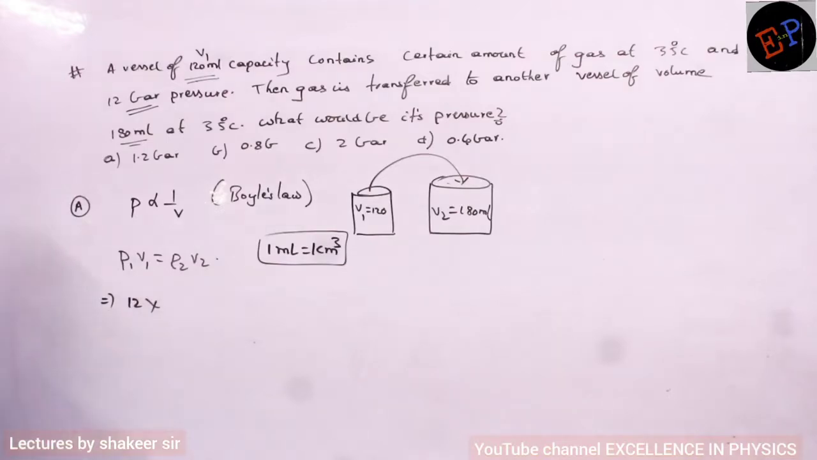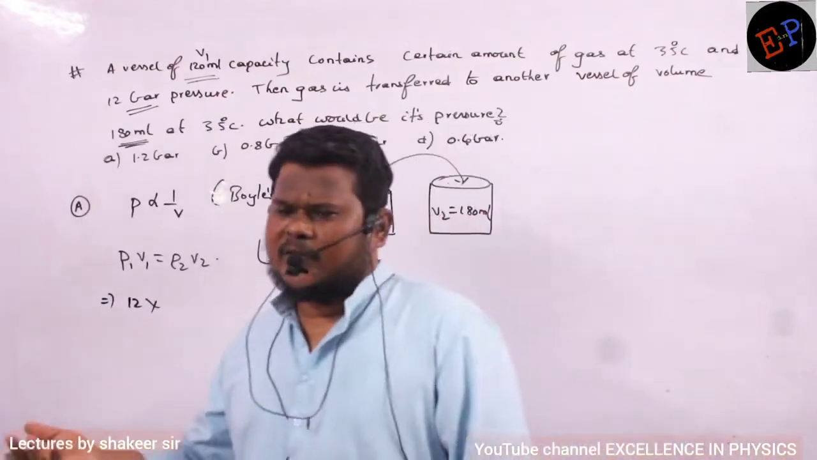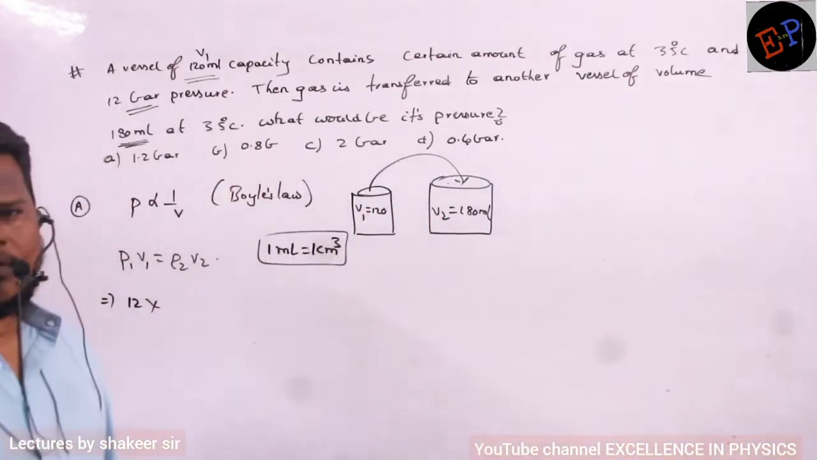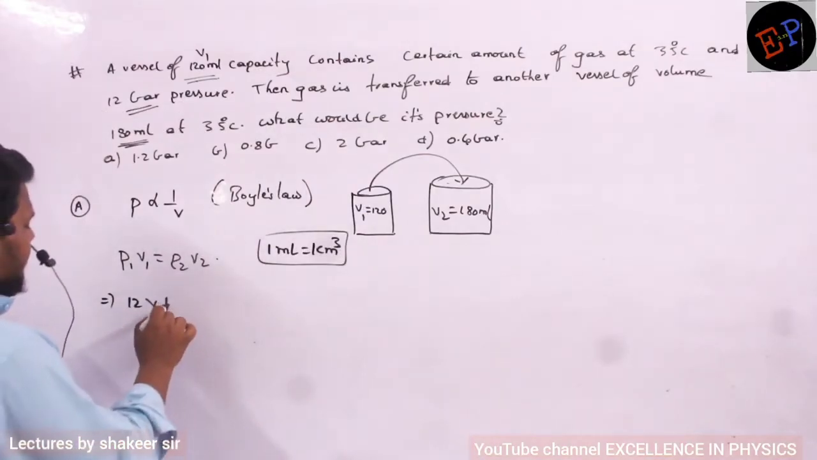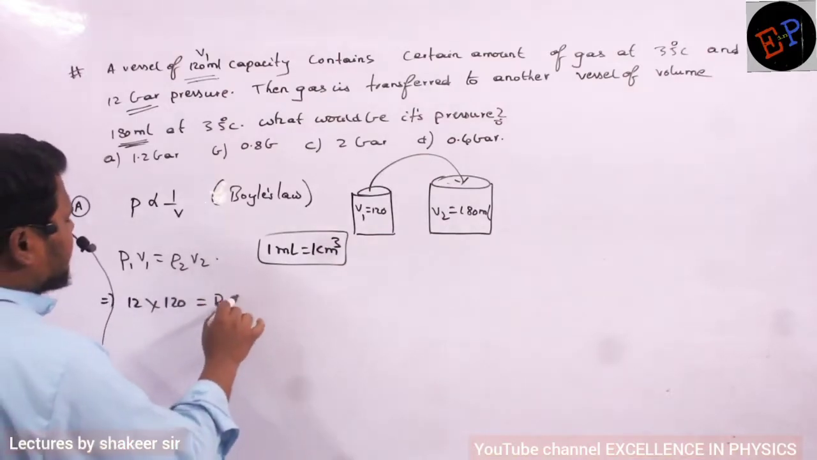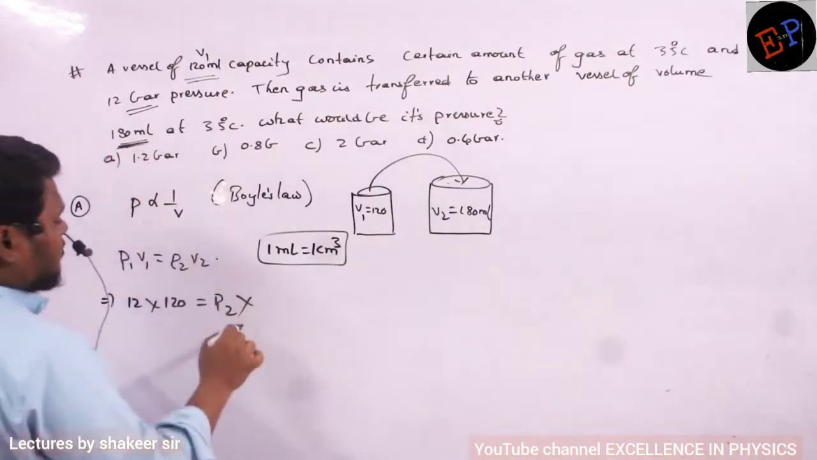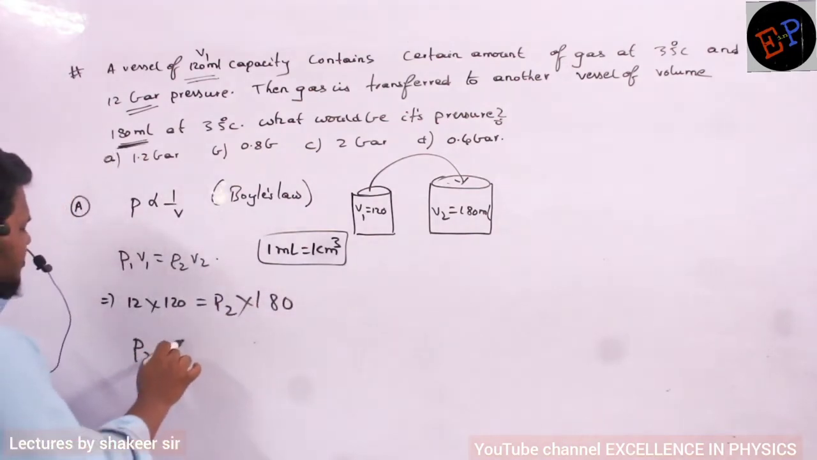And the final volume is also given in ml only, no? Initial volume is given in ml, final volume also in ml only. So again, you need not change the units here. So initial volume is 120. P2, the final pressure, is what I have to find out. And what is the final volume? Final volume is 180. So just do this calculation.